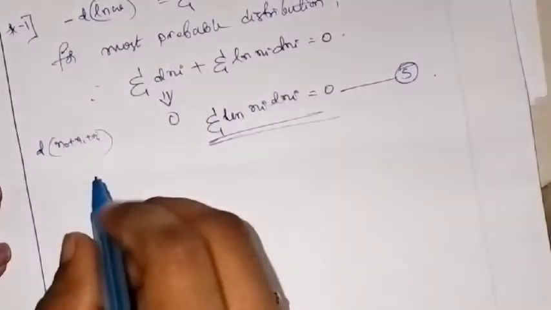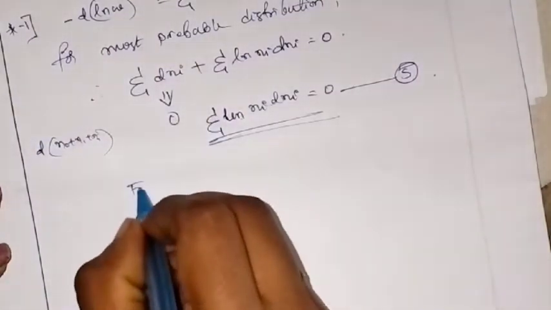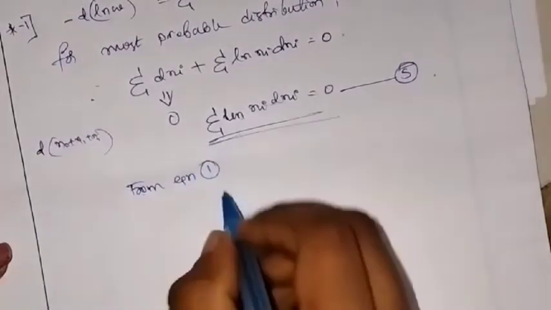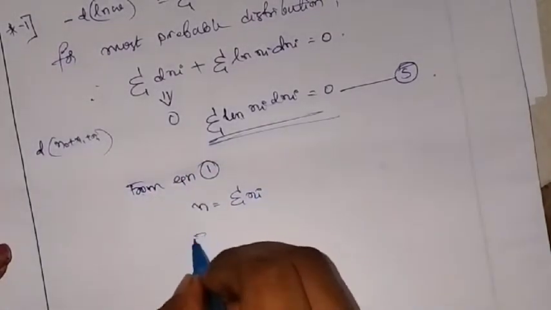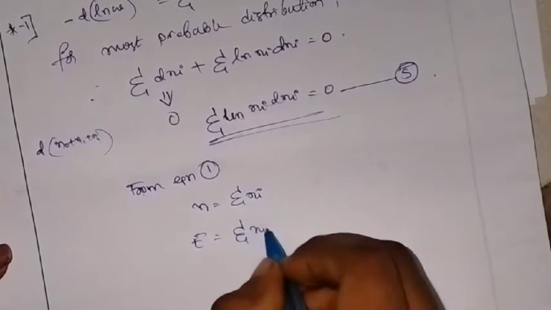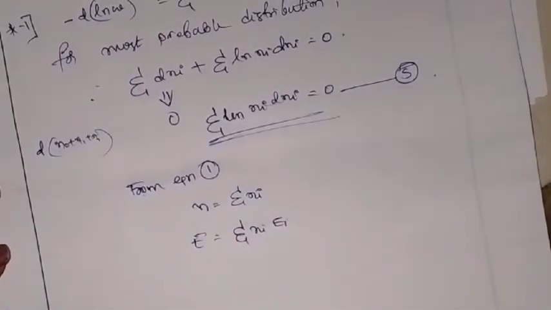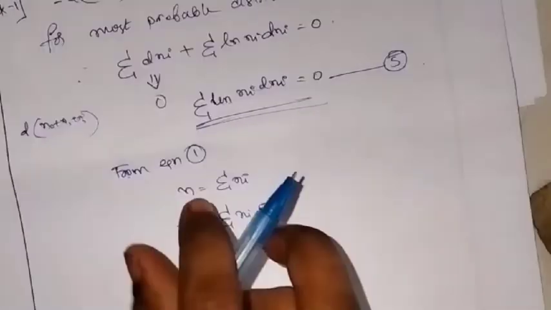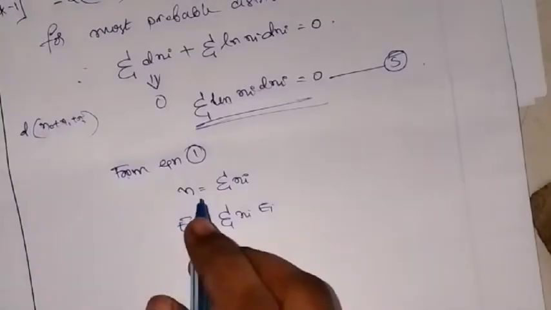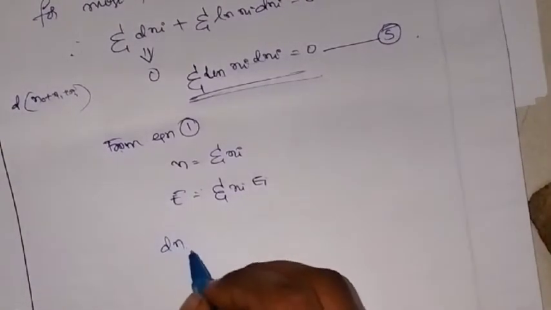From equation number 1, we had N is equal to summation ni and E is equal to summation ni ei. Since both the number of particles and the energy are constants, if you take the differentiation, it becomes 0, correct?